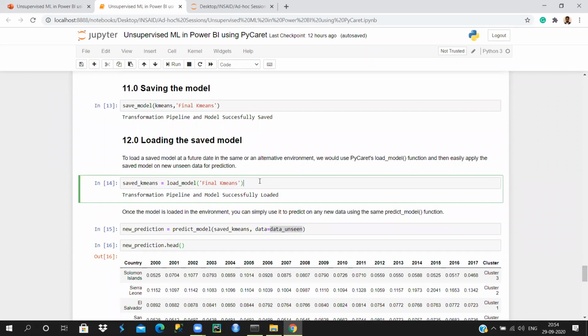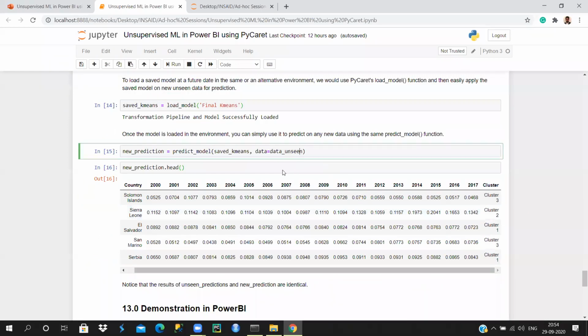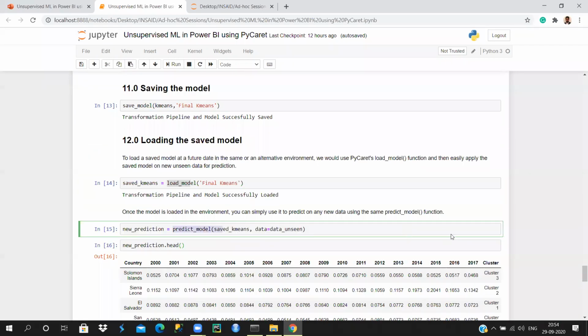Saving the model will help you to reproduce that particular model again, and the session ID also. And if you have new data to test, you can just load the model and start predicting. So if you see the labels here, cluster 3, 2, 1, 3, 1, after saving the model, this is the result. I'm getting the same thing.